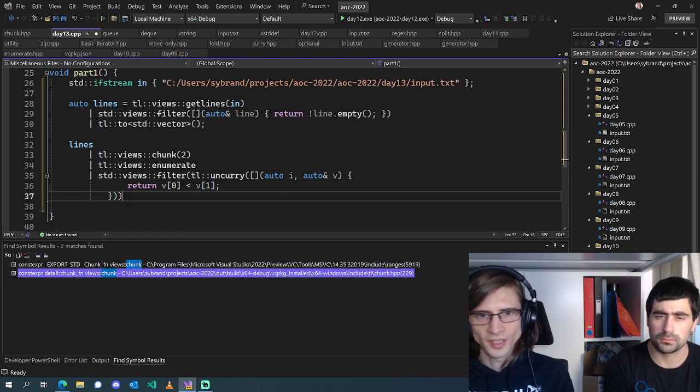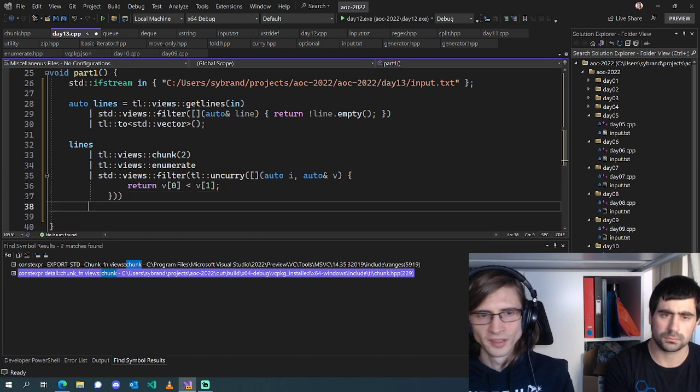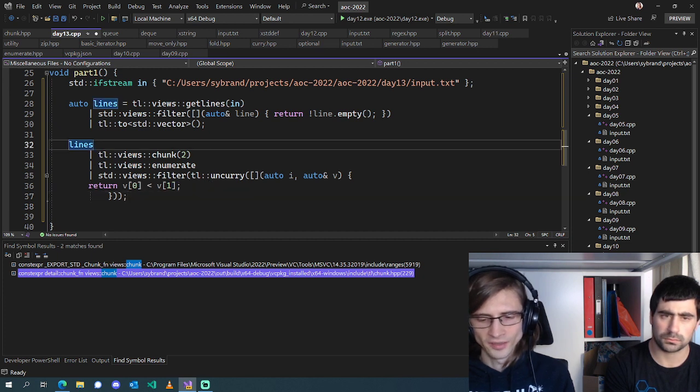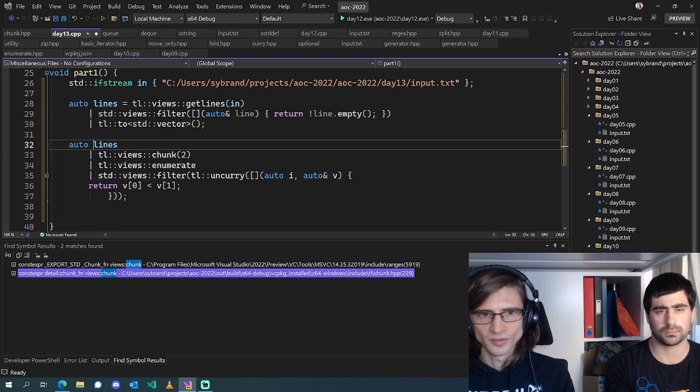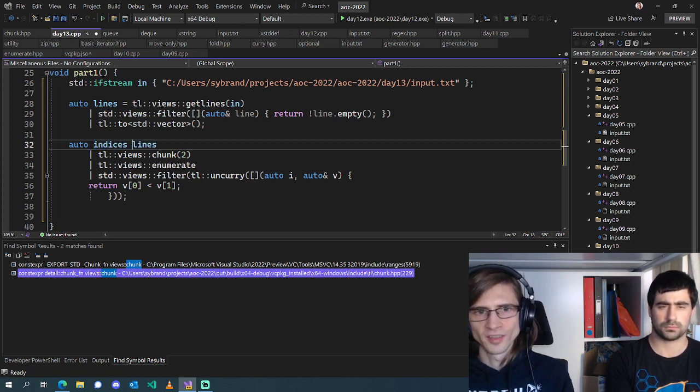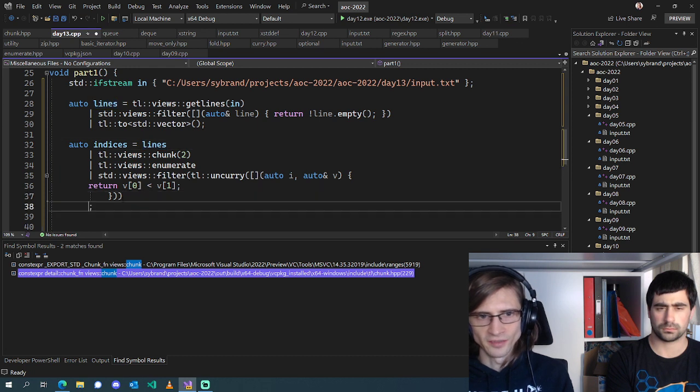So filter on the ones where v0 is less than v1, and then that will give us our... or we can just get indices by taking the first value of the pair.